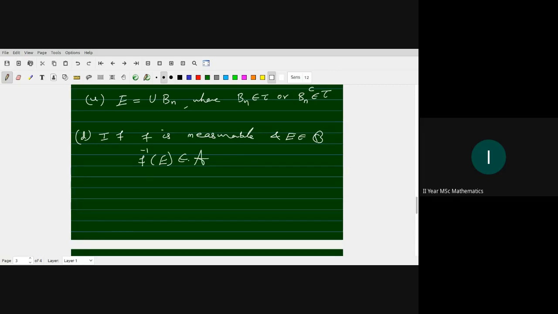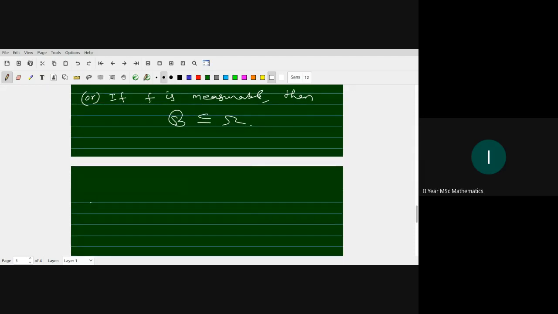Already we know tau is a subclass of omega, so this result can be rewritten the following way. Suppose f is measurable. If the inverse image of E is in A, that means E belongs to omega. So script B is contained in omega.